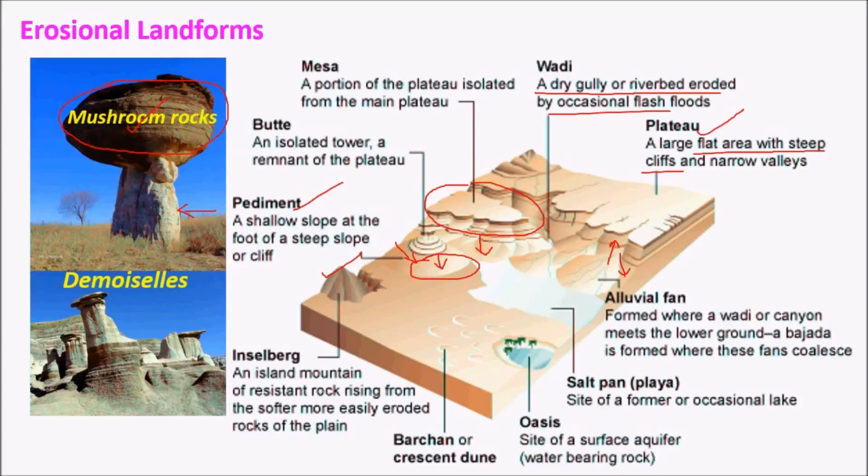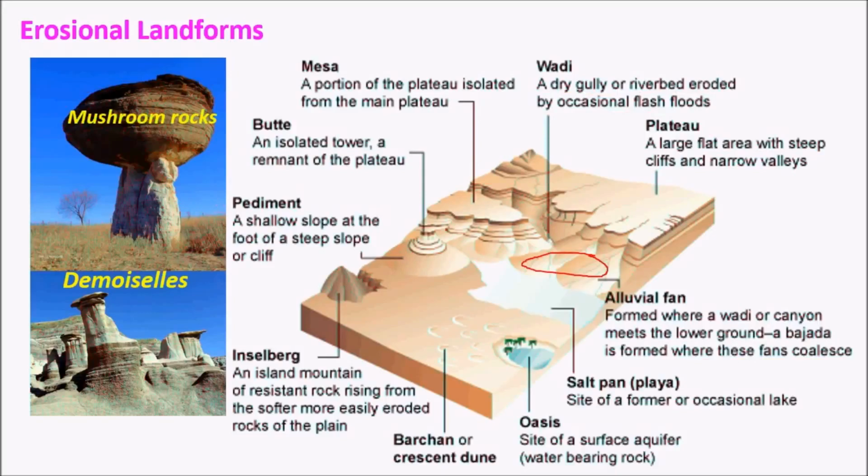The other important landform is playa. Playa is formed due to accumulation of water during rains, and it gives rise to an occasional lake which is called a playa. And bajadas are another important region, which are formed between the alluvial fans. These are the alluvial fans where most of the silt is deposited, and due to coalescence of these kinds of fans, we can see these three fans coalesce. Coalescence of these three fans gives rise to a landform called a bajada.